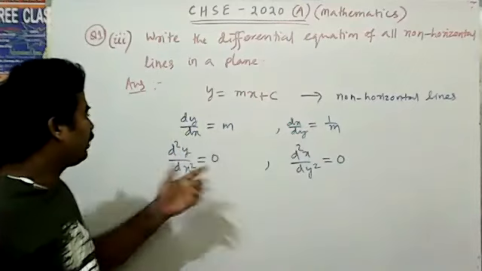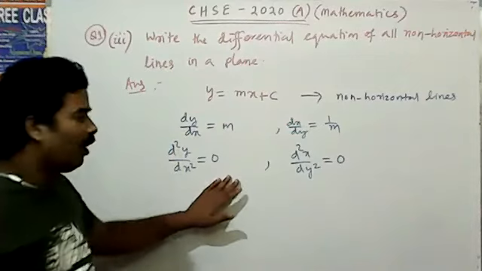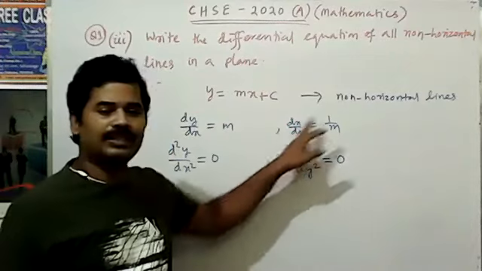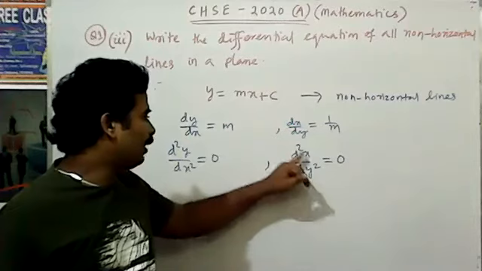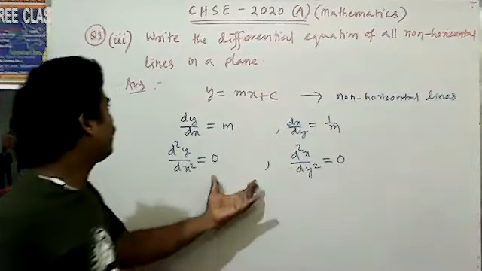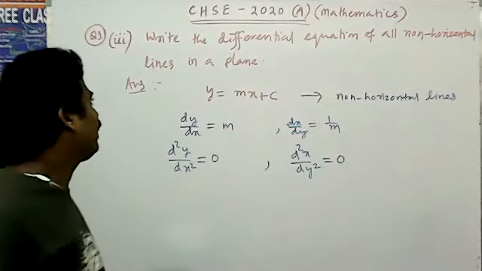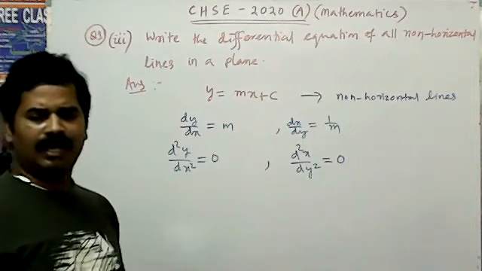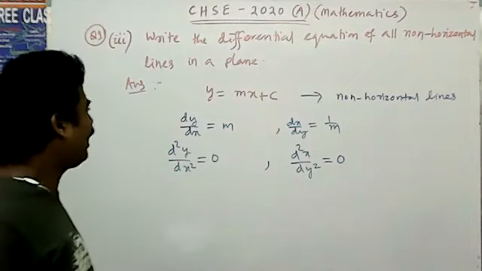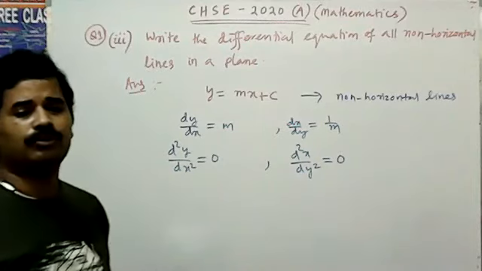then dy by dx is equal to m. After that, d square y by dx square is equal to 0. Or dx by dy is equal to 1 by m, then d square x by dy square is equal to 0. This is the differential equation of all non-horizontal lines in a plane. Also here, for x plus by is equal to c, the same concept will come.